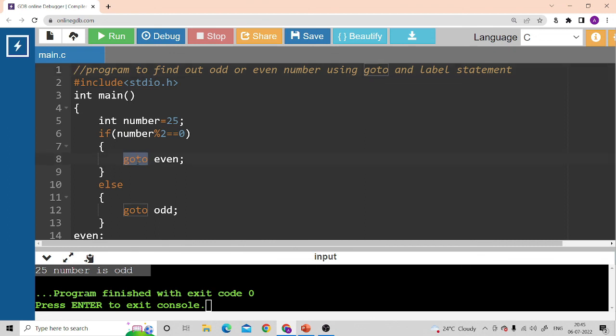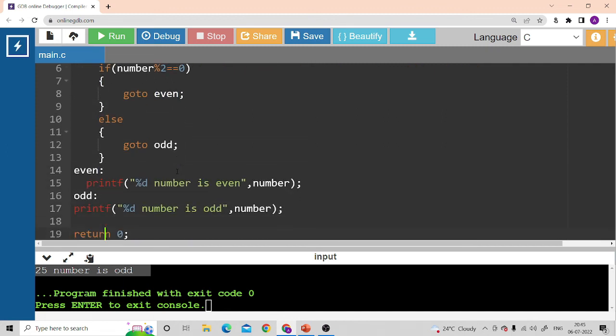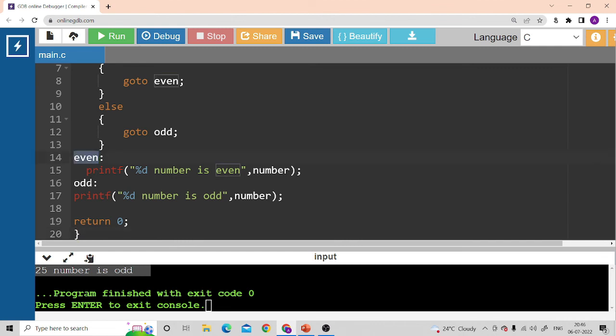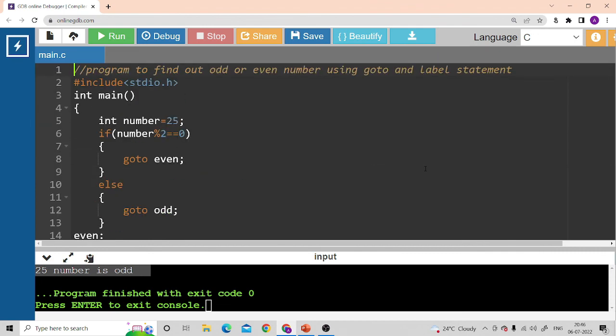So first you use the goto and the label name is given, which is an identifier. So it will go directly to that label wherever that label is there, like this. This is the syntax. It will skip all the statements in between. It will directly go to that label. That's why goto name is given. So it will go to that part only. Goto even means it will go to even. Goto odd means it will go to wherever the odd label is written. That's why it is called an unconditional jump statement. It will jump to that particular statement without looking or thinking anything.